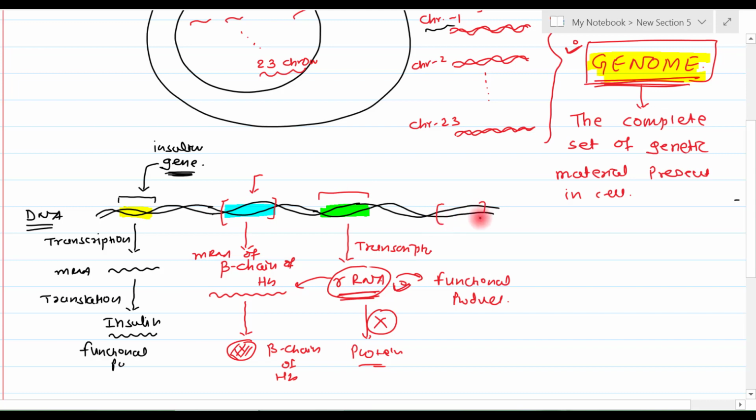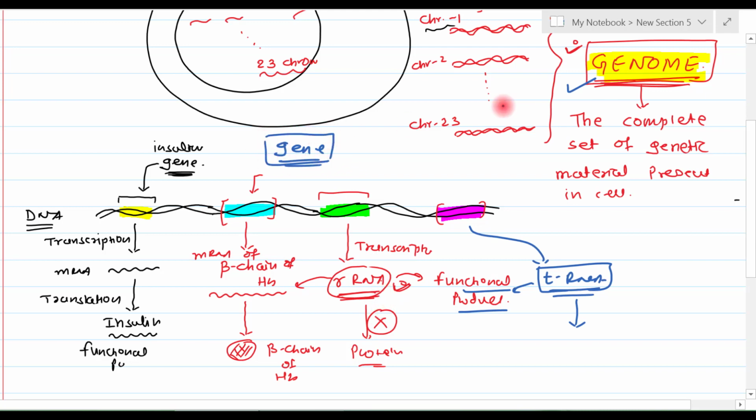Suppose this much part of gene, let me pick up a different color, is coding for tRNA. So this tRNA itself cannot code for protein, right? This tRNA can help the rRNA and mRNA for protein synthesis. So once again, tRNA is the functional product. So multiple genes can be present in a particular piece of DNA. By this, I think the concept of genome and the concept of gene are both clear to you.